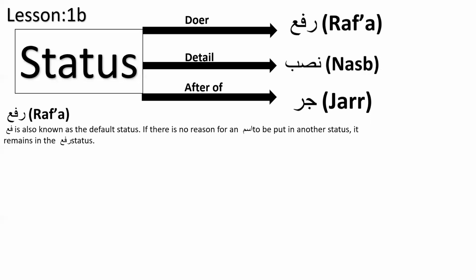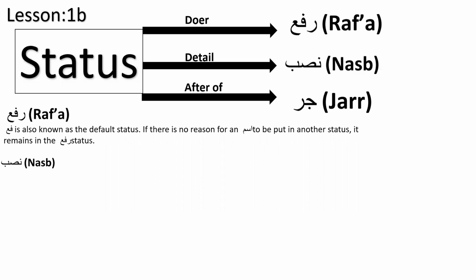And by default, if you see a word and you don't see any other clue, the default status is rafa. It becomes nasab or jar because of some reasons. A word doesn't become a nasab or jar status without any reason. They must have some reason to get it nasab or jar.